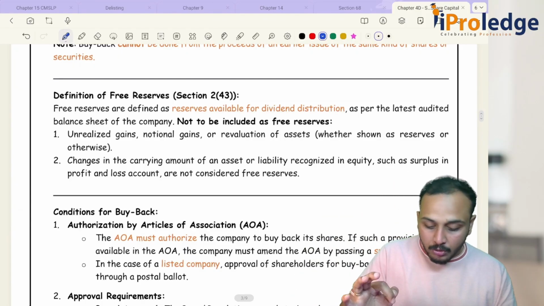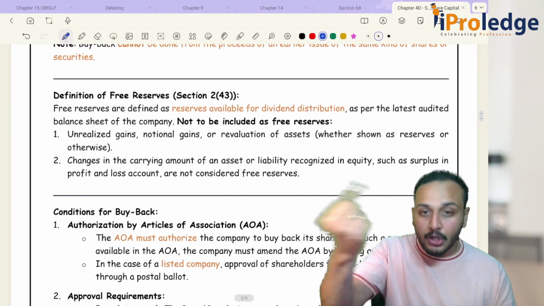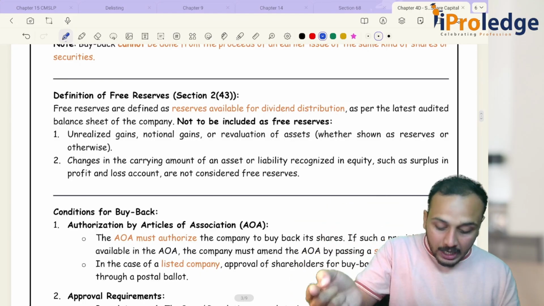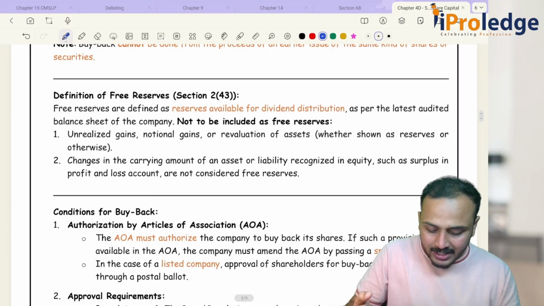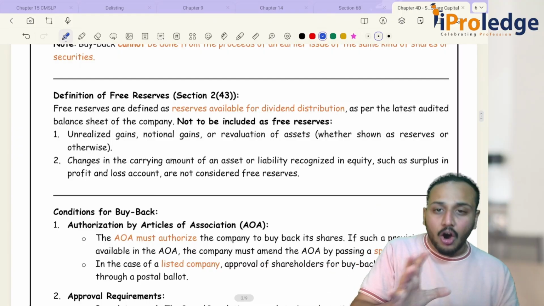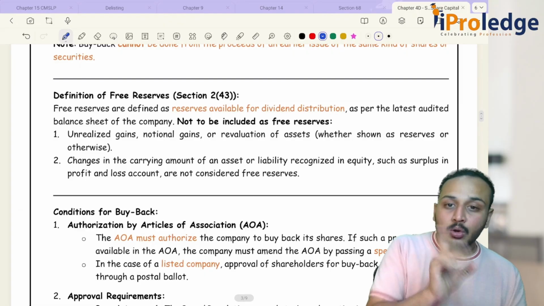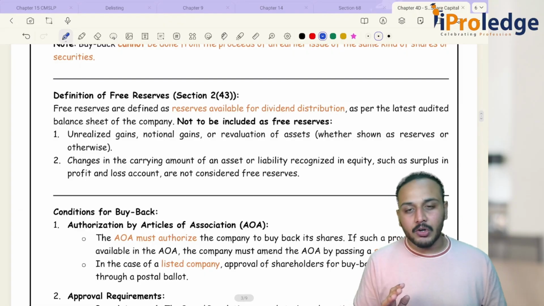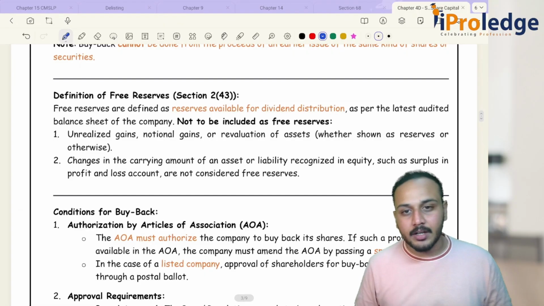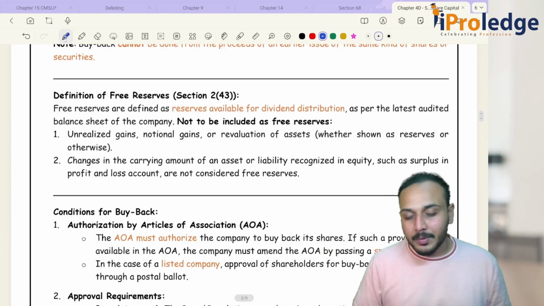And what are the things that will not be included in your profits? Unrealized gains, notional gains, revaluation of assets. All these are not included in your free reserves. If you think about it, I have a piece of land of, let's say, 1 crore rupees.